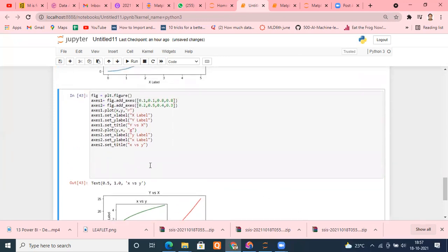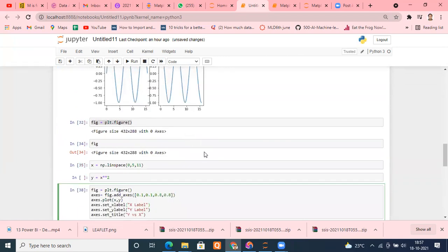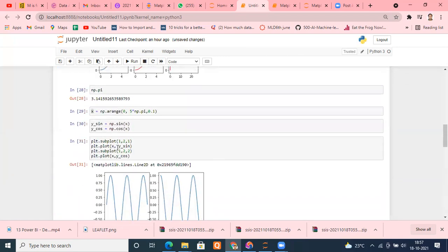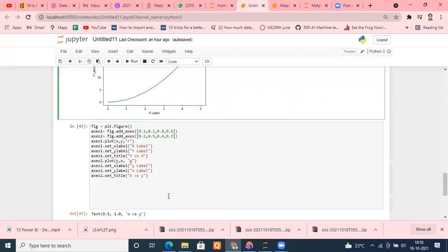Now see, till now we have understood how we can do that. Making subplots in the other approach was very easy. We just type plt.subplot. Now suppose here we want to create subplots using the object-oriented approach. What will we have to do? We have to mention something like this. We are going to move to the bottom again.